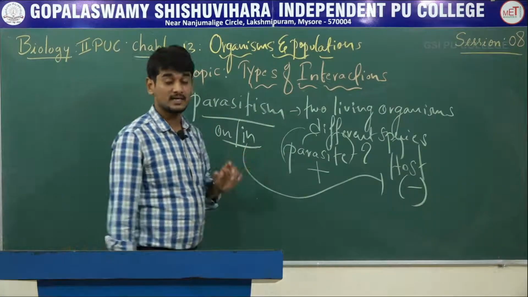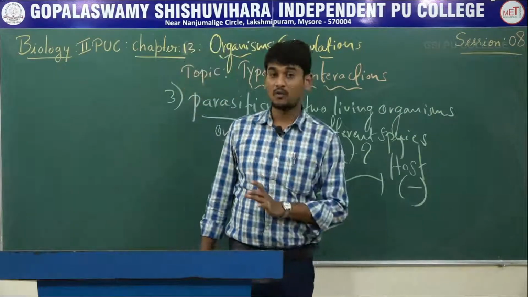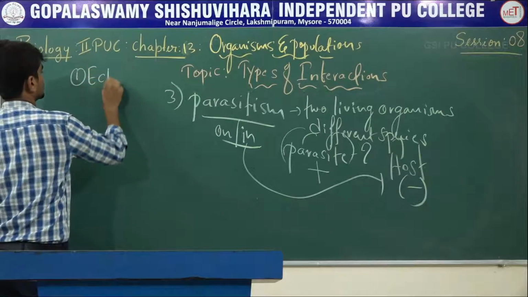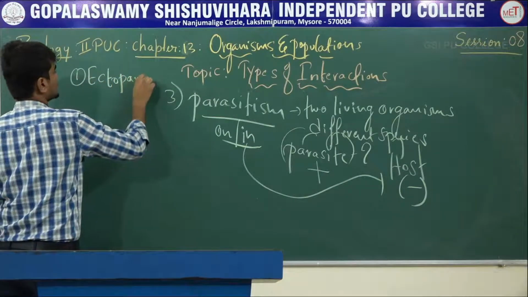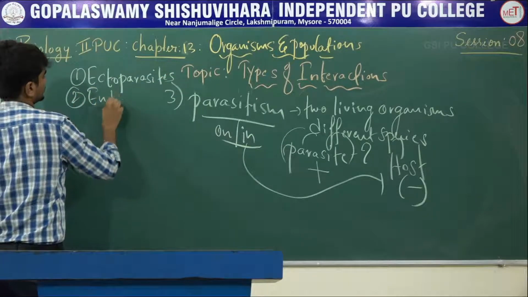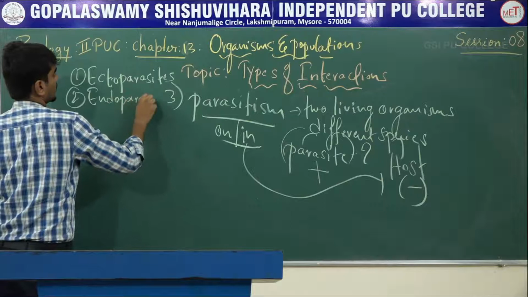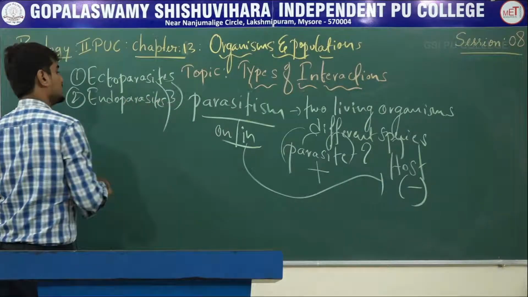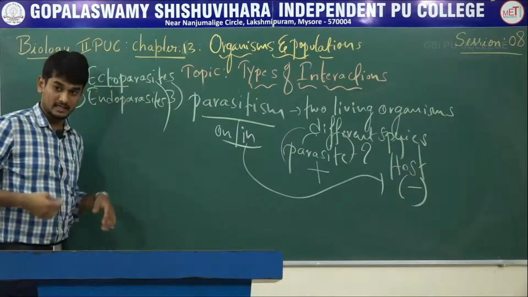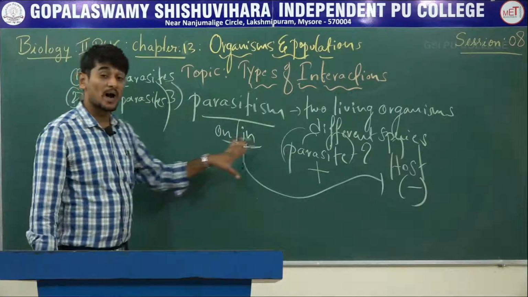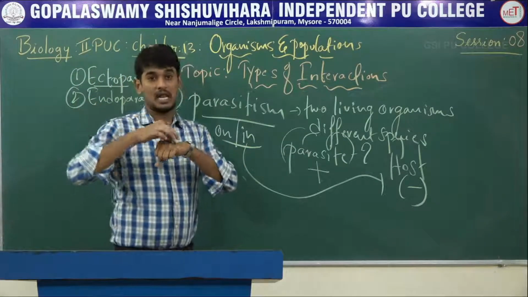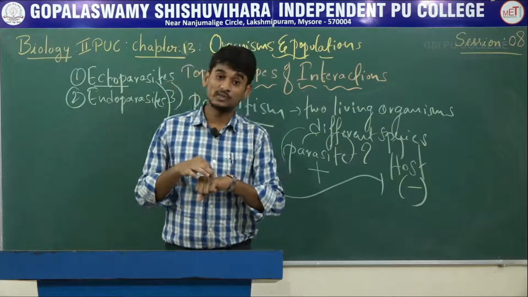Based on this, parasites are of two types: ectoparasites and endoparasites. What is ecto? Ecto means outside. The parasite lives on the external surface of the host organism.